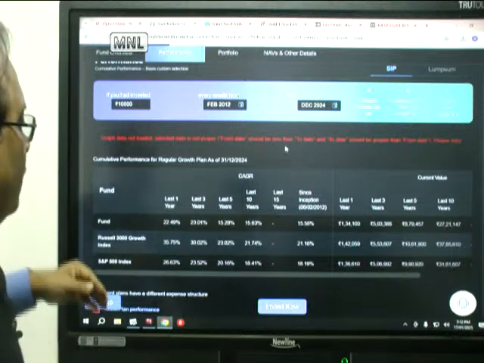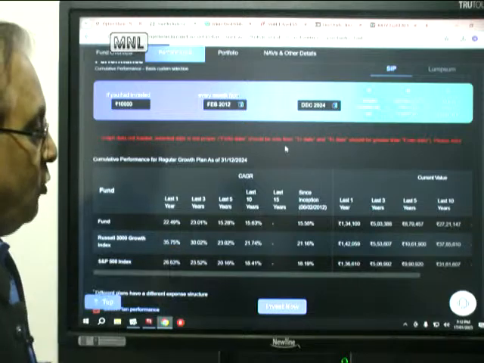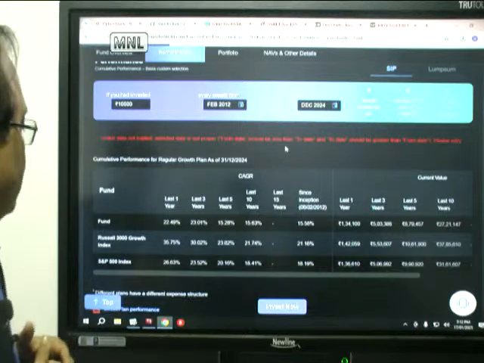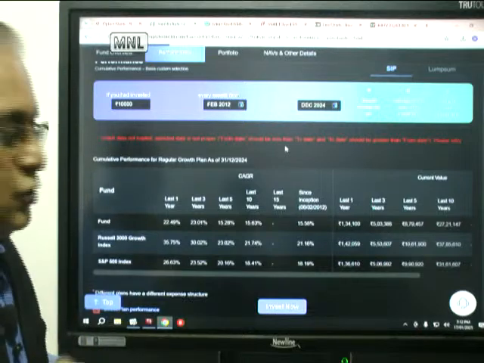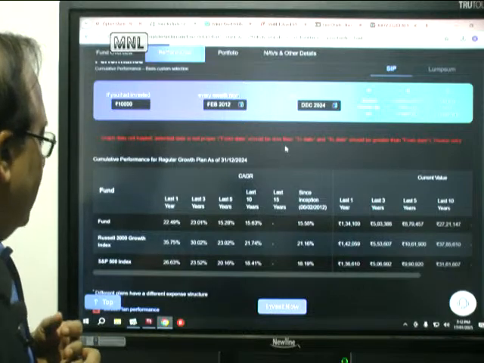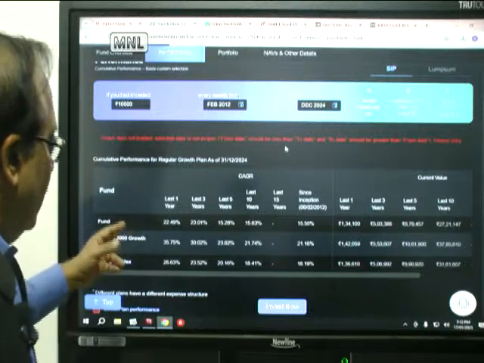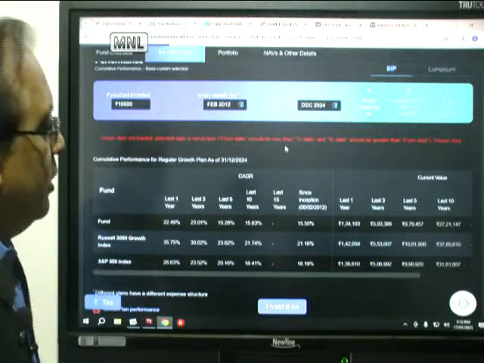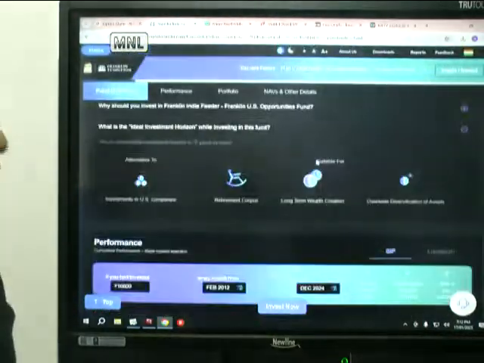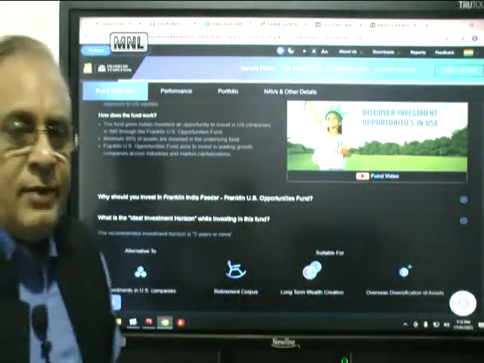So we don't have a fund which is more of the Russell 3000 Growth index. In fact, the Russell 3000 Growth index has done much better. It is like our small cap, mid cap stocks. I'm not very sure. I've not come across any funds which give exposure to the Russell 3000 Growth index here. Maybe it may come in the future. So this particular one is also good, and probably we can even look at the Motilal Oswal Nasdaq itself over a period of say 3 years, 5 years.